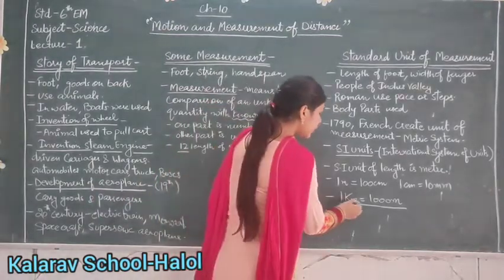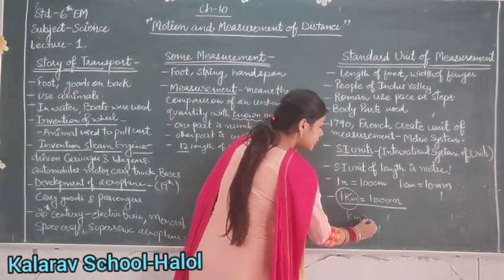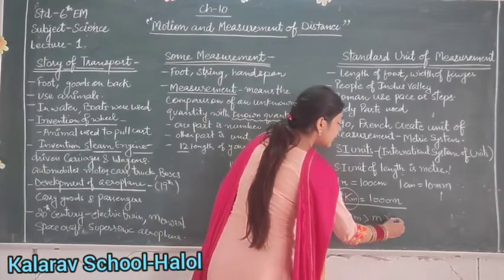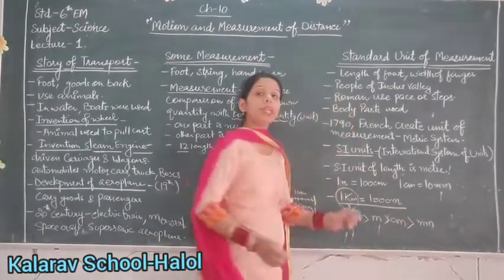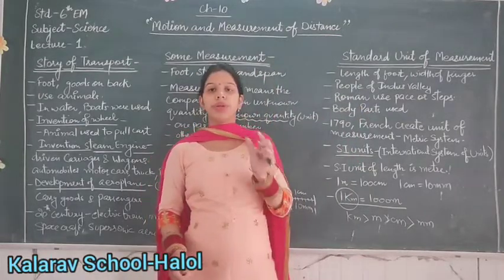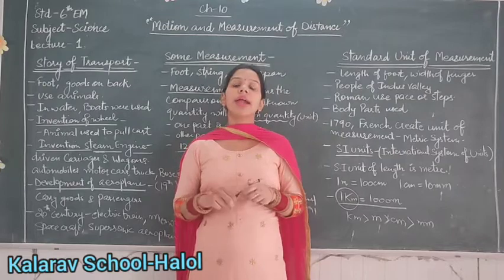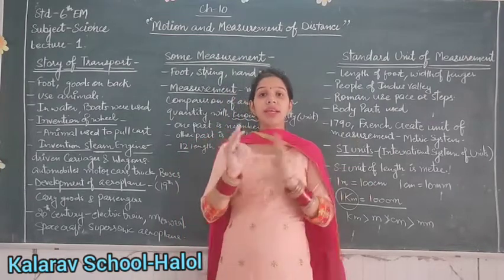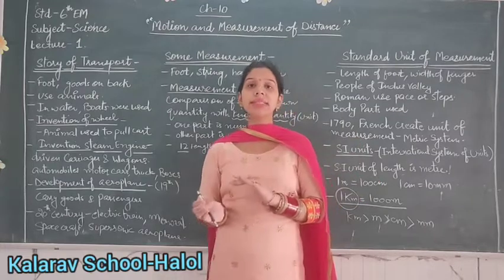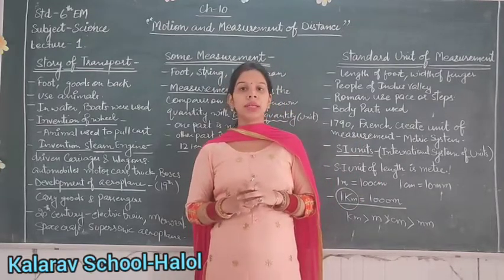So we can say that kilometer is the bigger unit. Next is meter, then next is centimeter and last is millimeter. So millimeter is the smallest unit. So in today's lecture we read about the story of transport, how different vehicles came into existence and how the measurement of length takes place. Thank you.